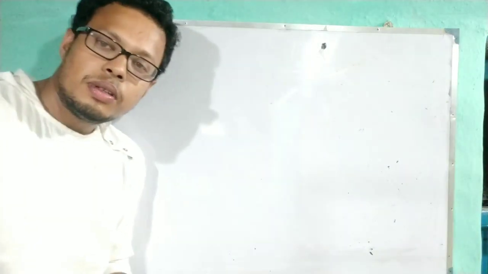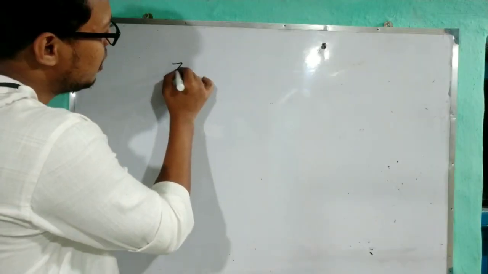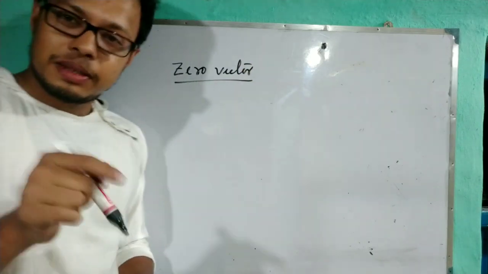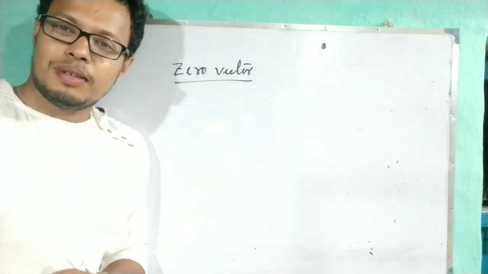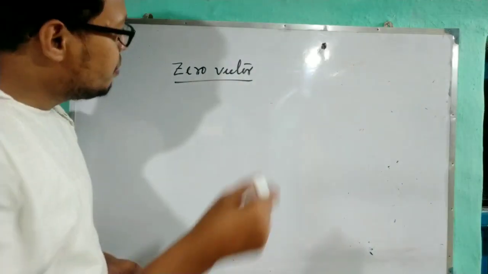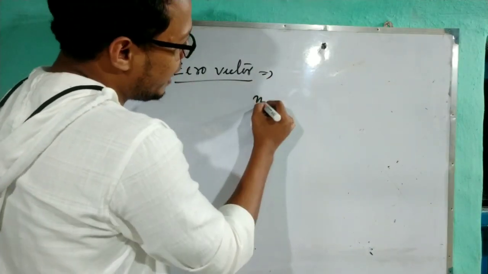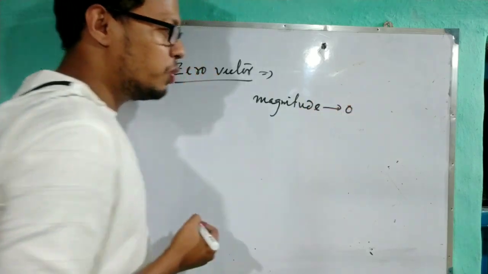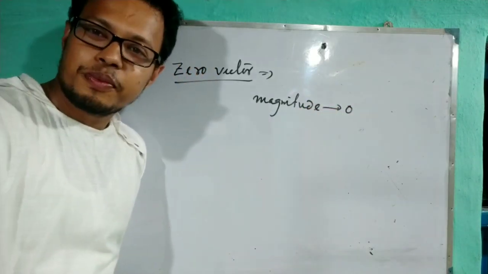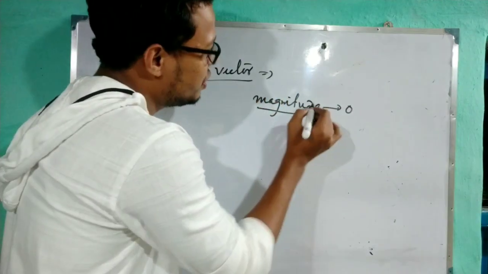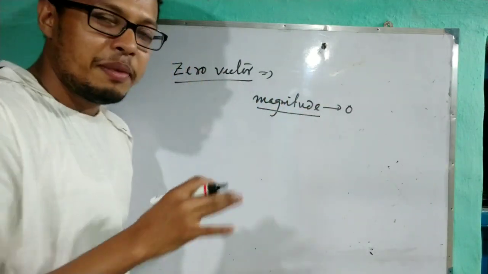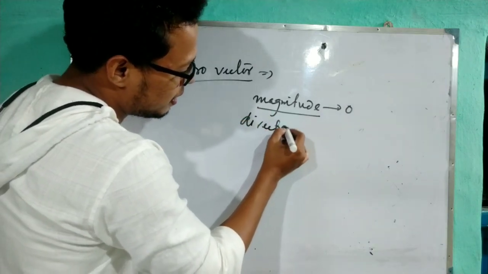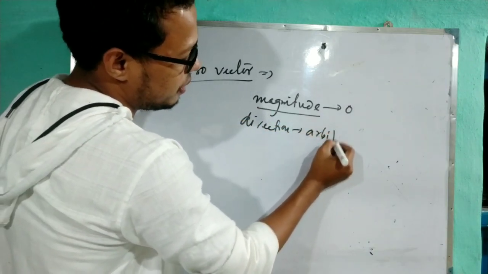Next heading is the zero vector. Zero vector, is this possible? Yes, in vectors the zero vector is possible. How? Zero vector means the magnitude is zero, but what about the direction? In this case, the zero vector does not have any specific direction. Meaning, we can say the direction is arbitrary.